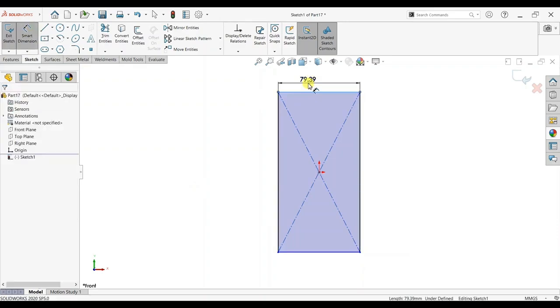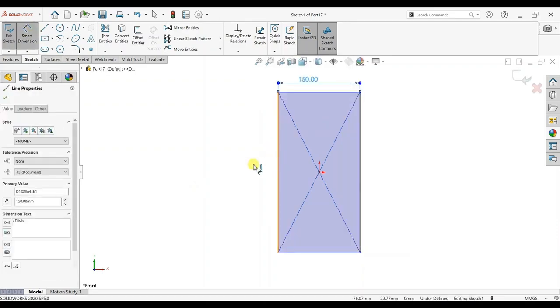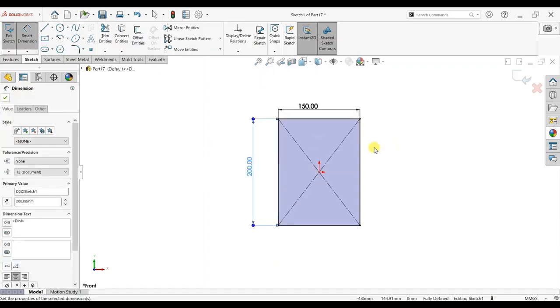Again go to new file. We will create the frame design. So the dimension is 150 mm and 200 mm.